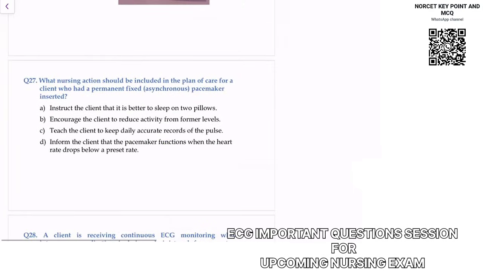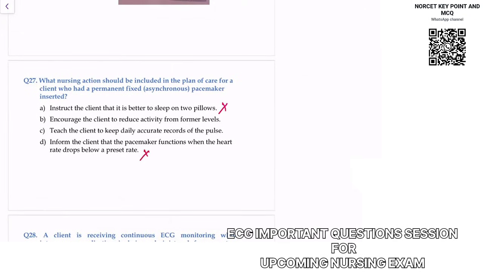Okay, coming to the next question. What nursing action should be included in a plan of care for a client who has a permanent fixed pacemaker? Instruct the client that it's better to sleep on top of 2 pillows. No way, there's no issue, no need to take 2 pillows. Encourage the client to reduce activity from former levels. That we can also do. Teach the client to keep a daily accurate record of pulse. That we can also give. Inform the client that the pacemaker functions when the heart rate drops below a preset rate. No, a pacemaker will always function.